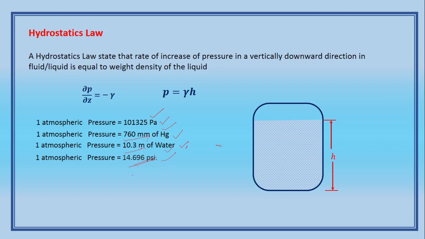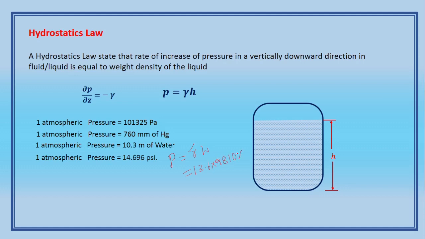So how do you convert this head to pressure? P is equal to gamma H. Gamma of mercury is equal to specific gravity into gamma of water, that is 9810, into 760 mm.